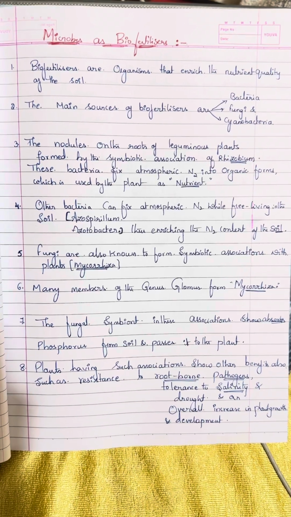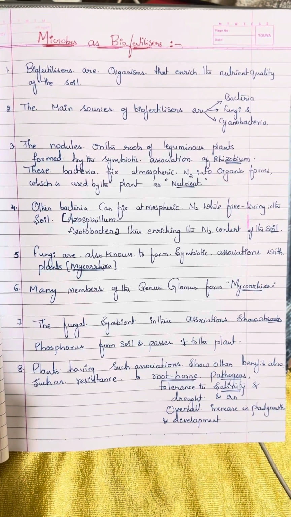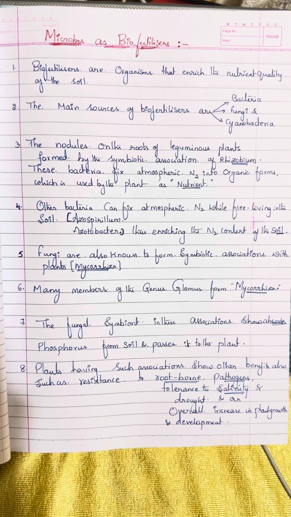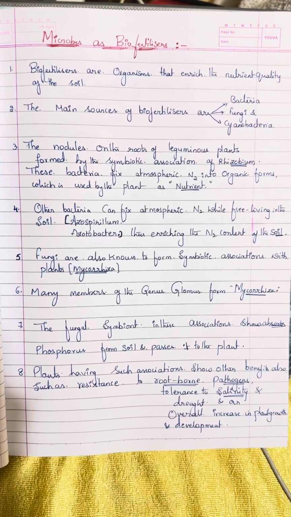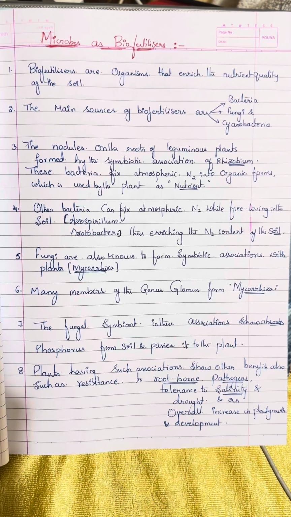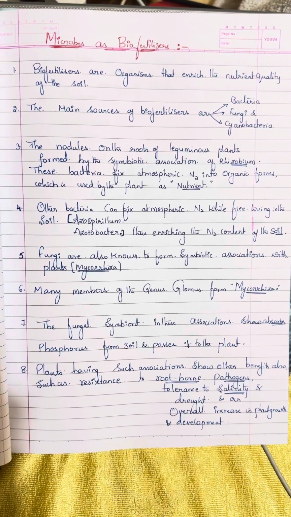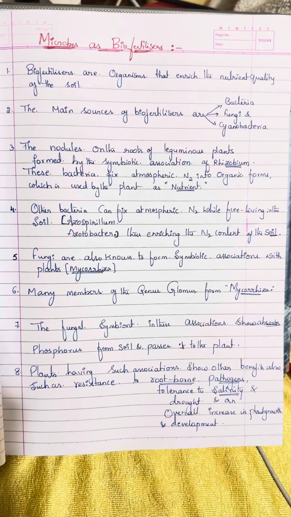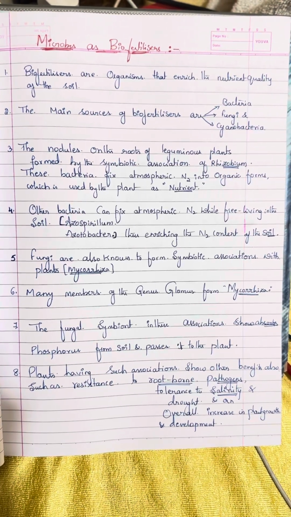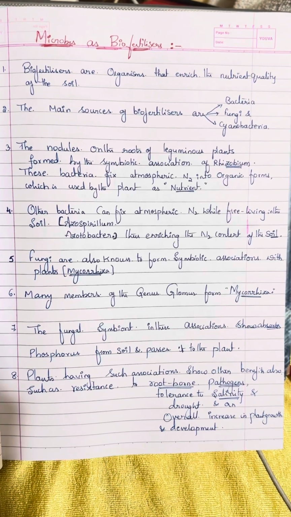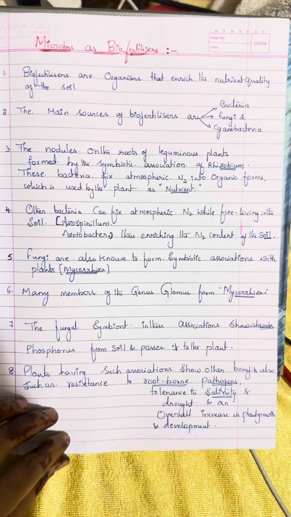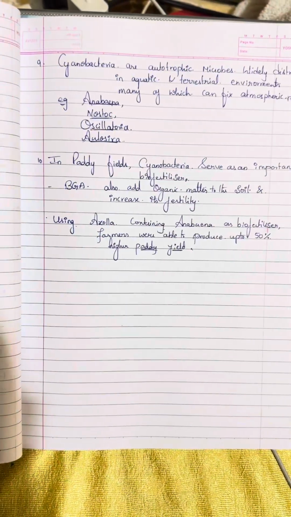Fungi are also known to form symbiotic associations with plants, called mycorrhiza. Many members of the genus Glomus form mycorrhiza. The fungal symbiont in these associations absorbs phosphorus from the soil and passes it to the plant. Plants having such associations show other benefits also, such as resistance to root-borne pathogens, tolerance to salinity and drought, and an overall increase in plant growth and development. So these are the benefits of this.